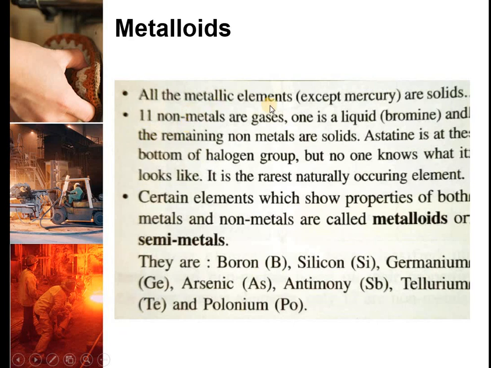You know that all metallic elements except mercury are solids. Some non-metals are gases, one is liquid, and the remaining non-metals are solid. Astatine, which is the bottom element of the halogen group, is the rarest naturally occurring element. There are certain elements which show the properties of both metals and non-metals, and these are called semi-metals or metalloids. These are boron, silicon, germanium, arsenic, antimony, tellurium and polonium.